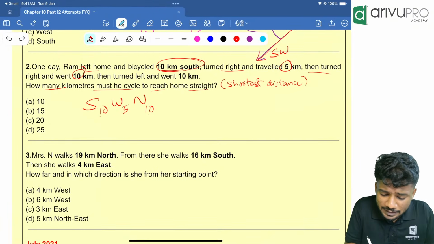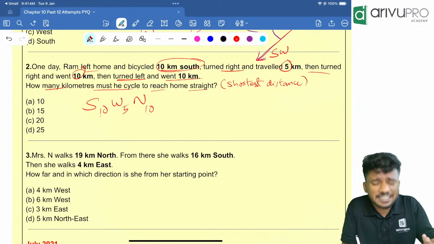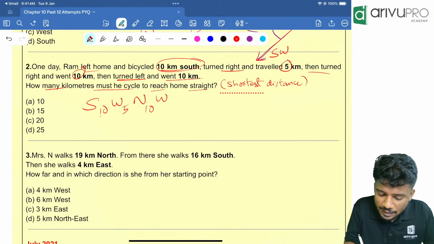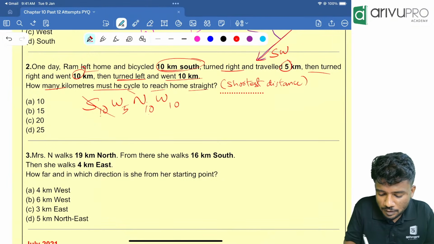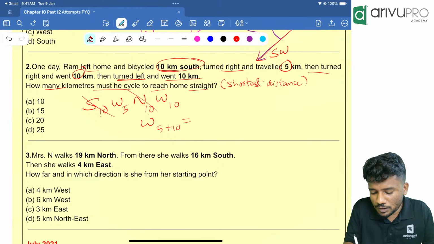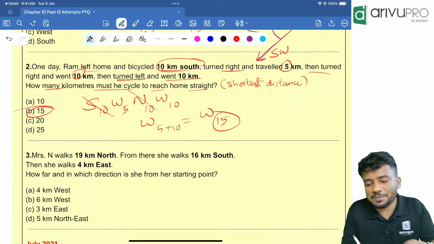Then he turned left and went 10 kilometers again. Left of north is west, and 10. That means south and north got cancelled. West and west got added. That is 5 plus 10, which is equal to west 15. So option B is the answer.